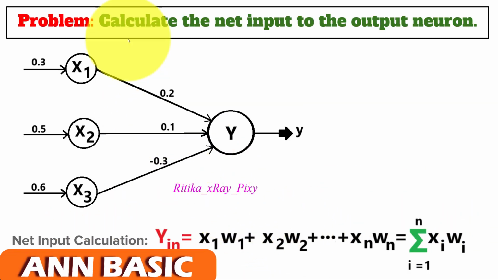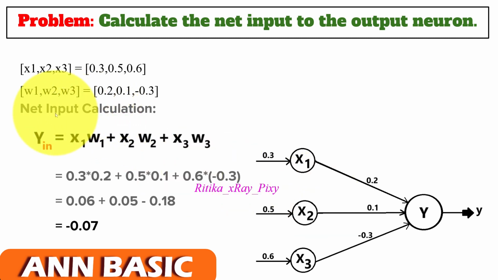Next we have a problem. Here we will calculate the net input to the output neuron. Here you can see this is the output neuron y. So here you can see in this figure we have given 3 inputs x1, x2, x3, and the value we have for x1 0.3, for x2 0.5, for x3 0.6, and then we have weights associated with each connection link: w1 0.2, w2 0.1, w3 minus 0.3. And using this formula we can calculate the net output.